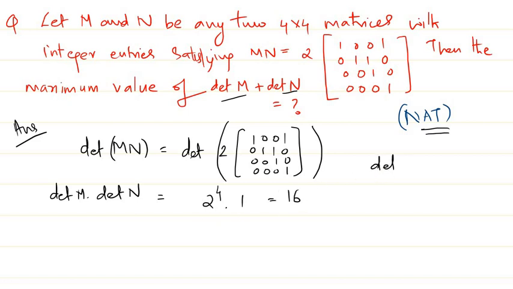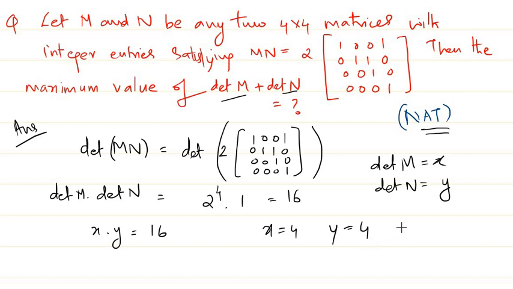So if you take determinant of M to be a variable x and determinant of N to be variable y, what we are getting is xy is 16, and we are asked to find the maximum possible value of determinant of M plus determinant of N. We need the product of the two values x and y to be 16. So if I take x to be 4 and y to be 4, xy is 4 into 4 is 16.